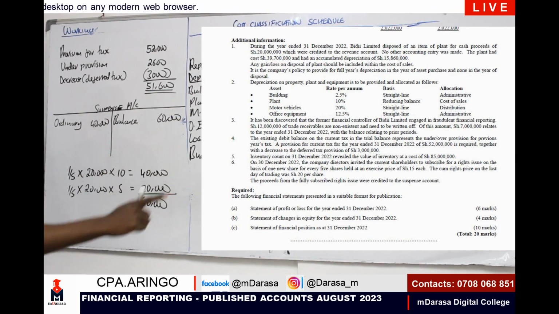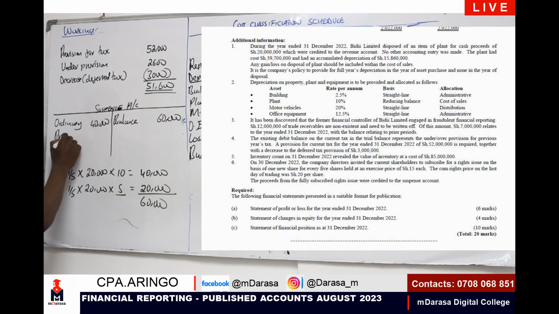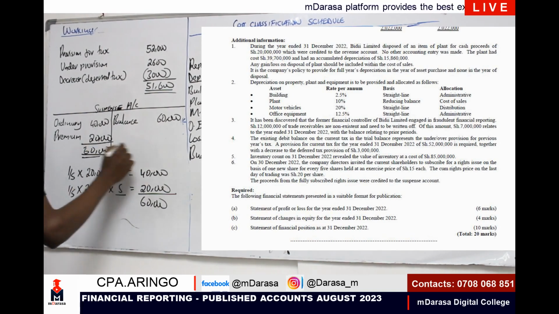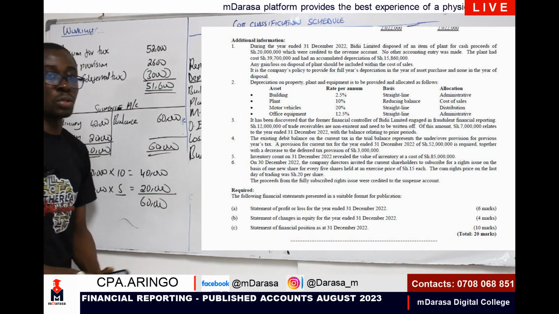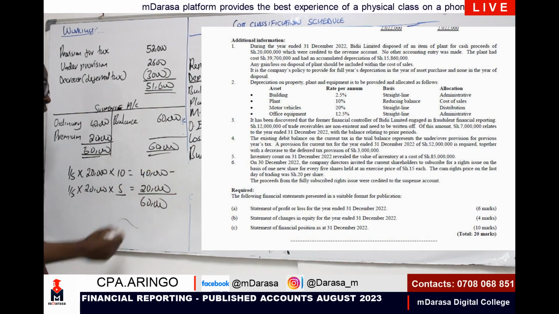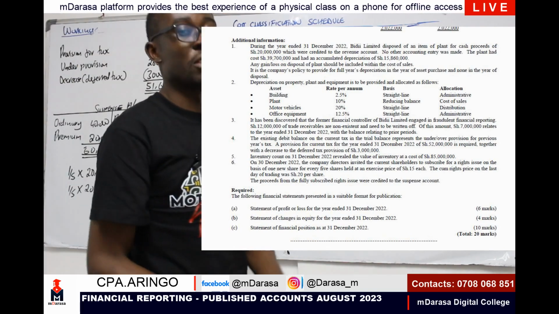where we have credited our ordinary shares. I'm also going to credit our share premium, the one for 5. So share premium, I'll be having, of course, a value of 20,000. So that at the end of the day, this suspense account will have been cleared. So I know very well that when I'll be preparing my books, this is what will happen. I'm going to increase my ordinary shares by 40, and we're also going to increase our share premium by 20.